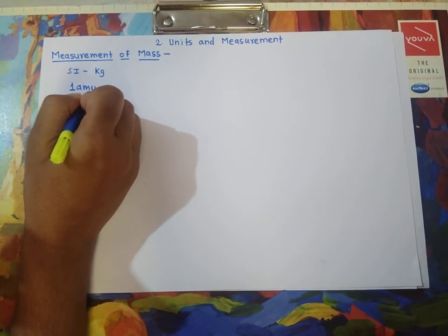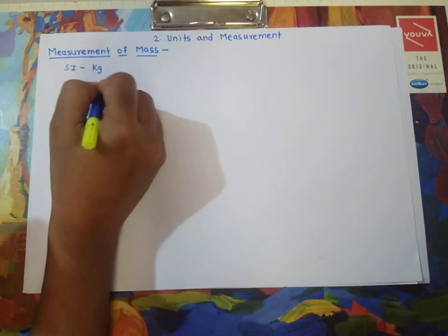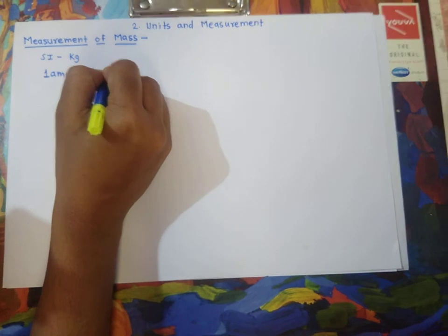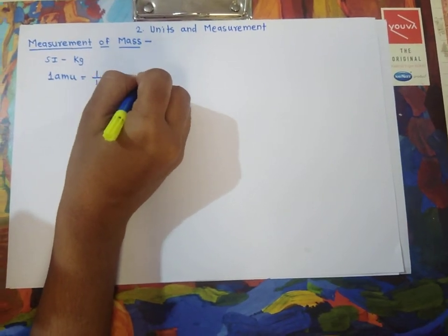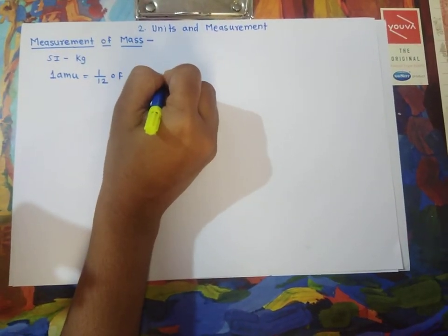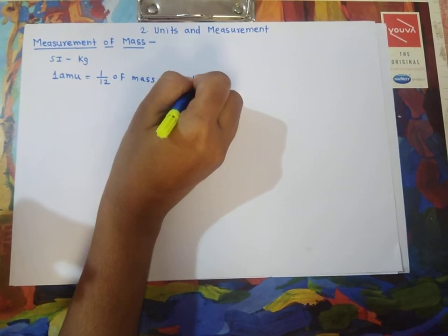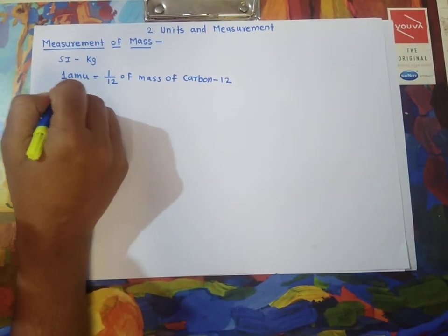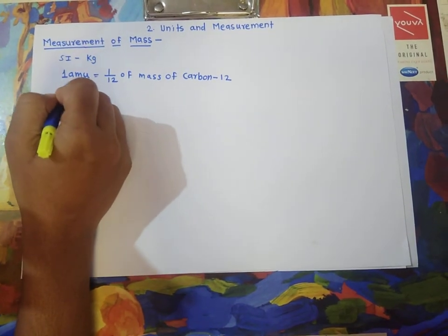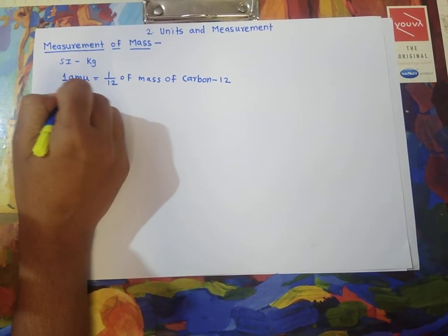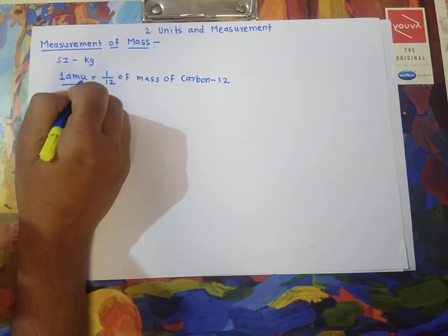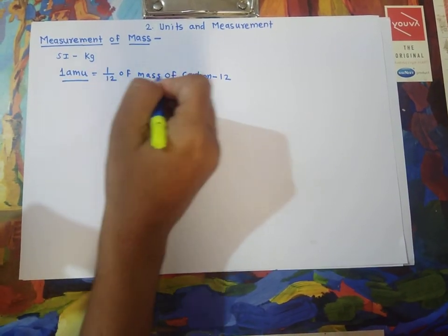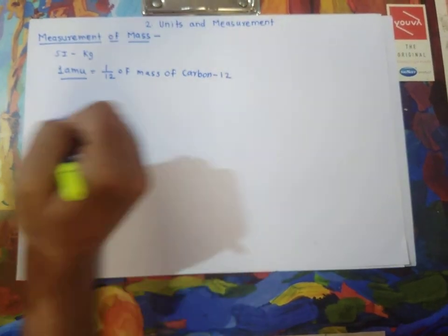It is nothing but 1 upon 12th of the mass of a carbon atom whose mass number is 12. So if you want to find the mass of atoms and molecules, we use this unit, AMU.